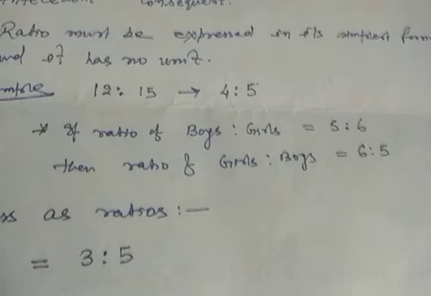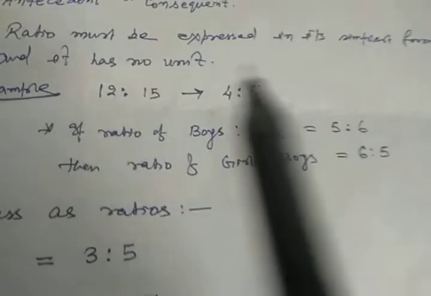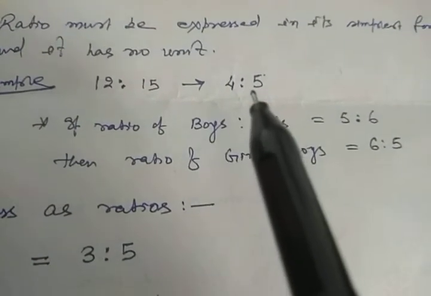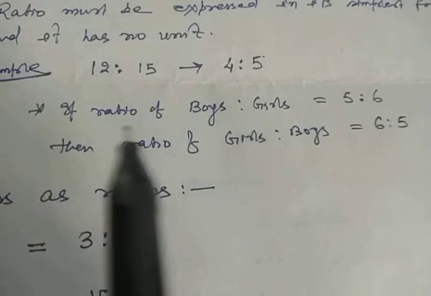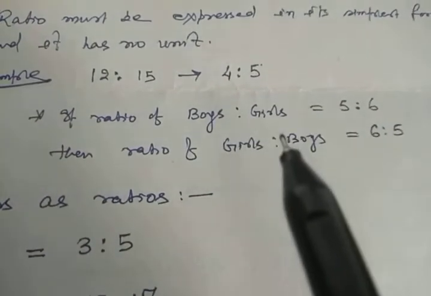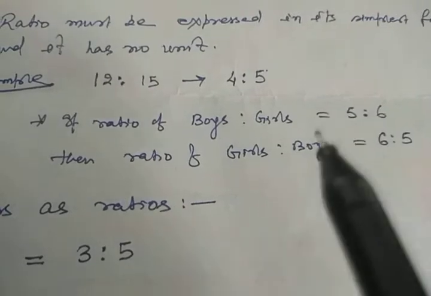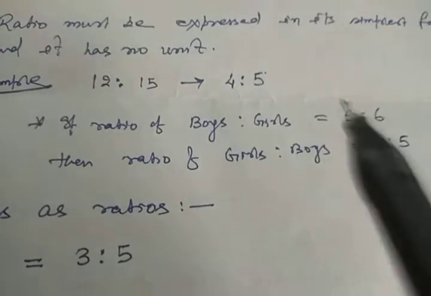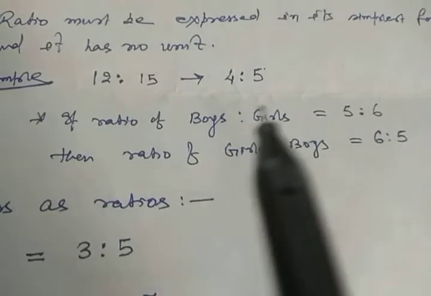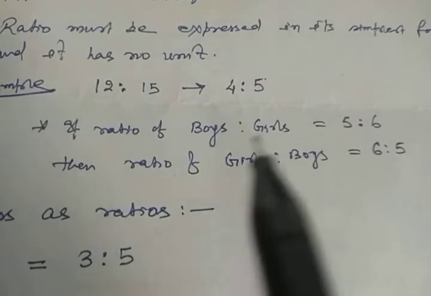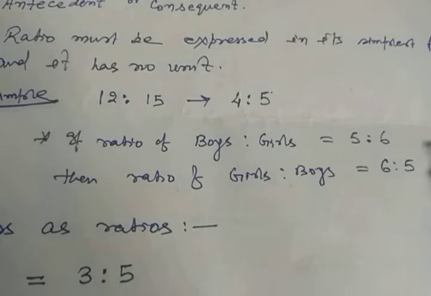Also, the order of the terms, I mean the first term and second term, is very important. Just see the example: the ratio of boys to girls is 5:6. Suppose it is mentioned for a class that the ratio of boys to girls is 5:6.